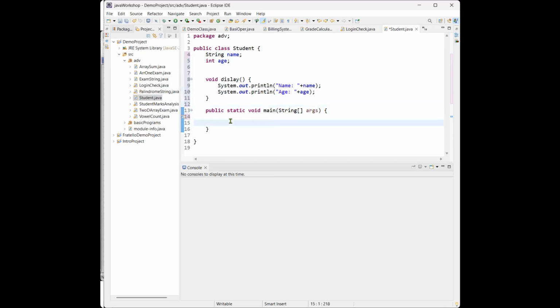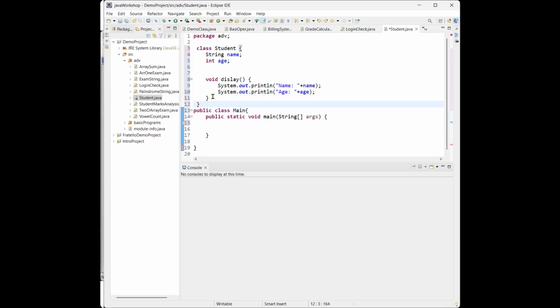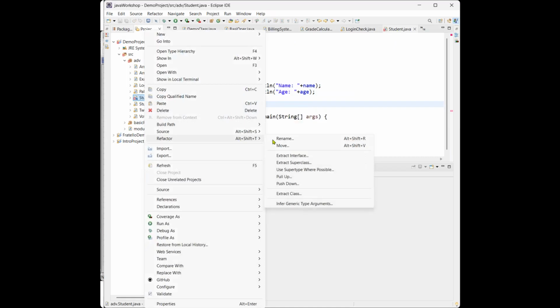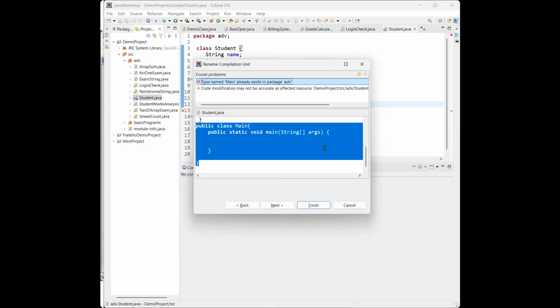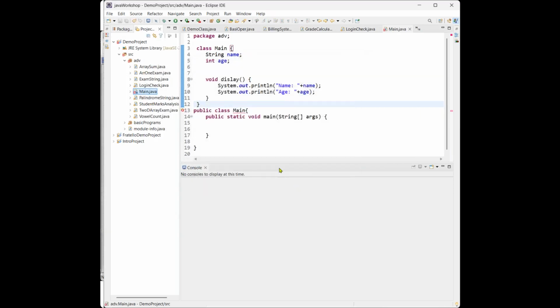Now see here, let me create one class here itself, and again I will create the public class, and this is a main method. So this has to be main. Let me change this name to main.